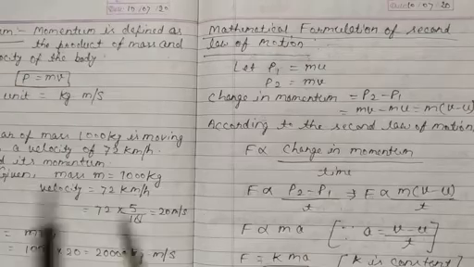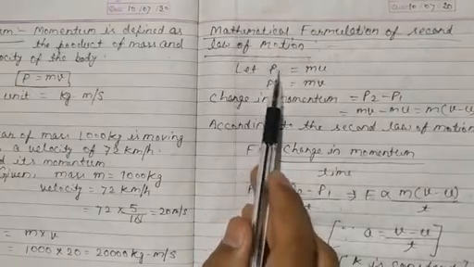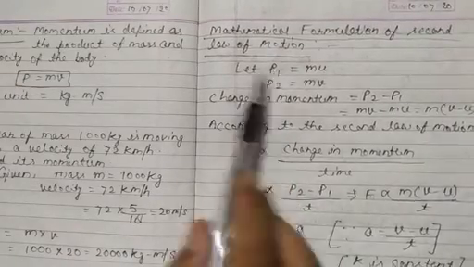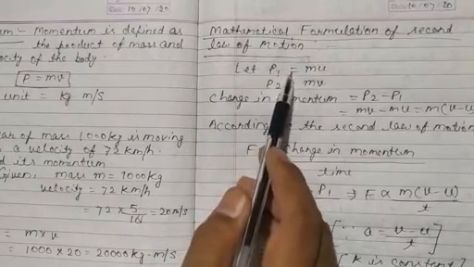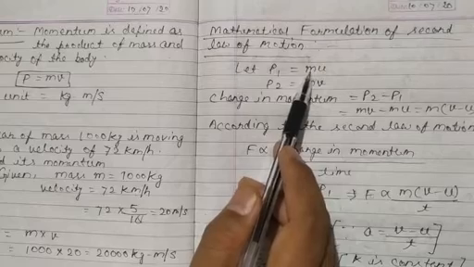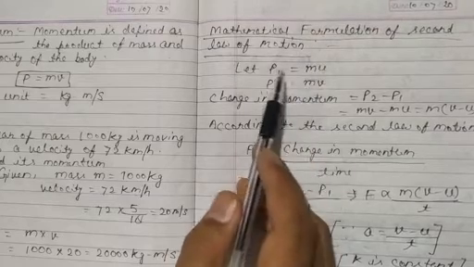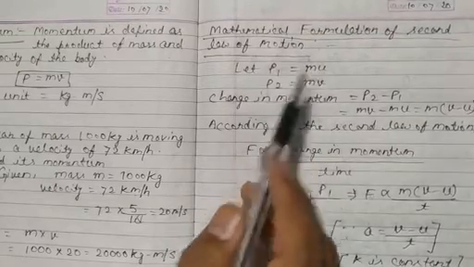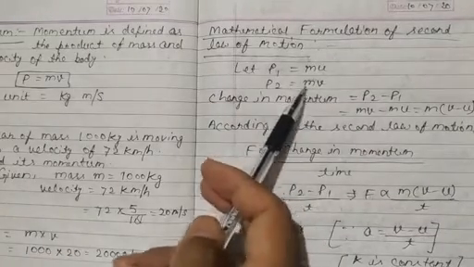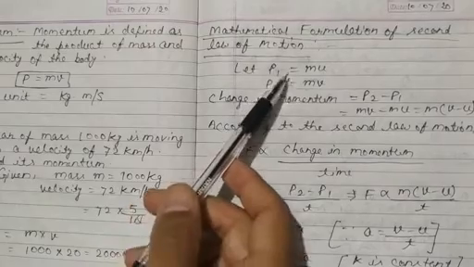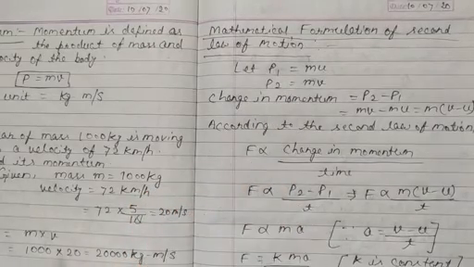Then let P1, where P means momentum, P1 meaning initial momentum, be equal to mass multiplied by initial velocity, so P1 is equal to mu. P2, the final momentum, is mass multiplied by final velocity, so P2 is equal to mv.